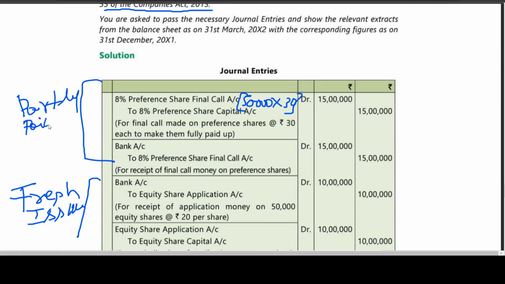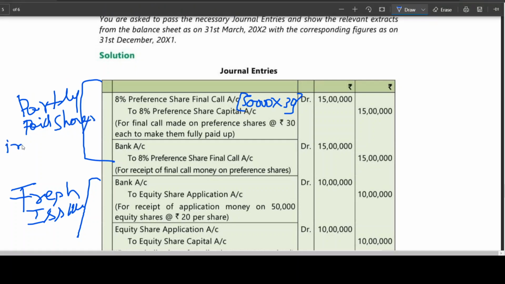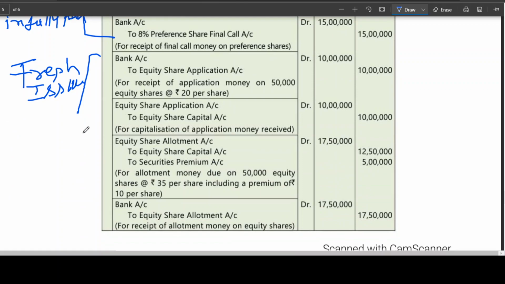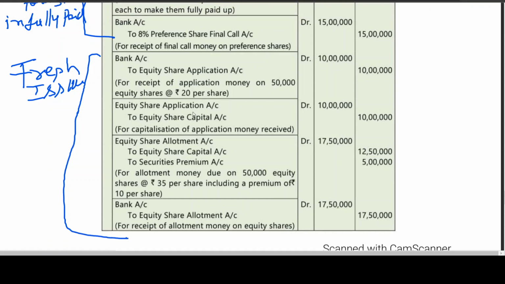This is partly paid shares into fully paid shares. Okay, this is the fresh issue. In this fresh issue, how many entries do you have? 4 entries: application, transfer, allotment including security premium.